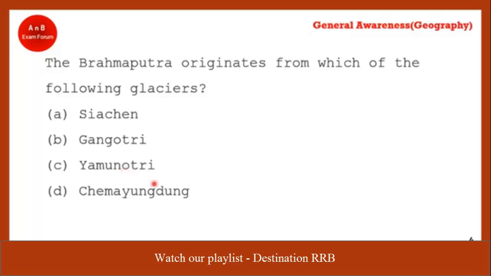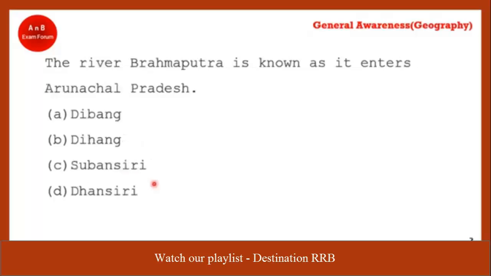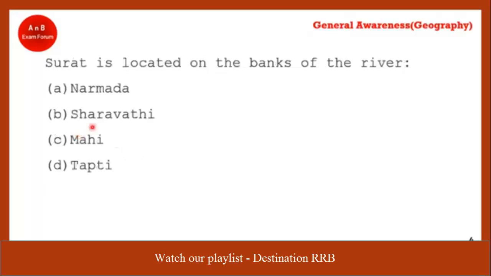Coming to the next question, the river Brahmaputra is known as what as it enters into Arunachal Pradesh. Yes, I have told you several times. It is known as Dihang. Option number B, Dihang. Yes, questions will come. You can think that Brahmaputra is one of the most important rivers from which questions can come.